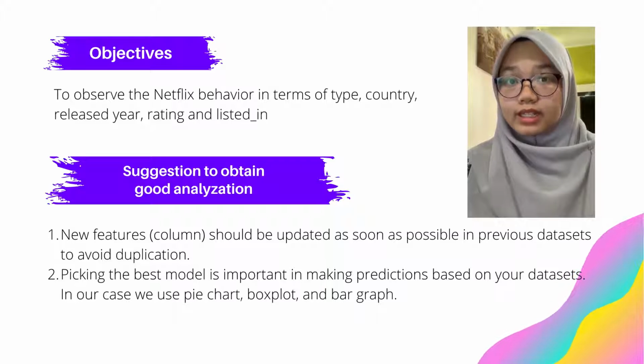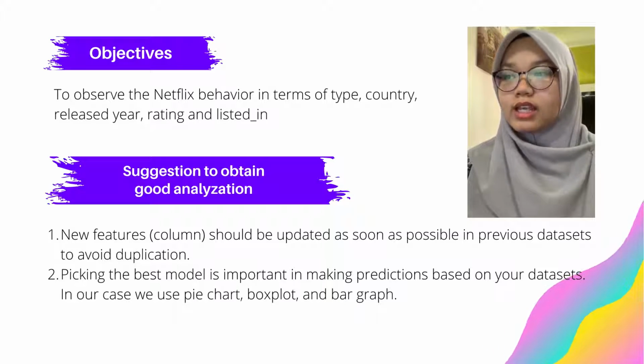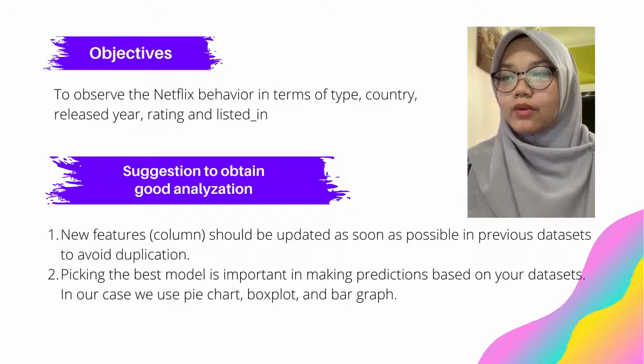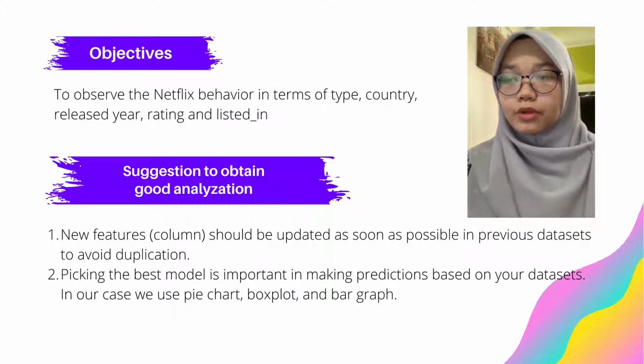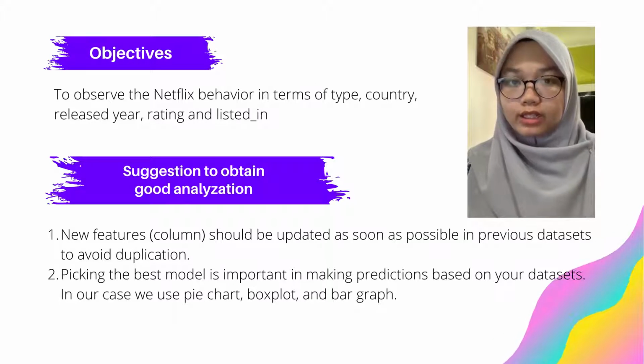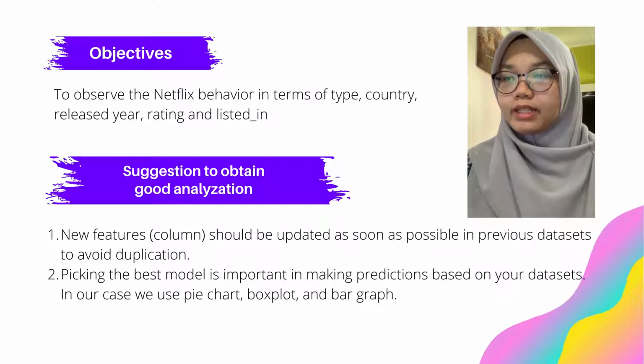Okay, for the suggestion to obtain good analysis, first, new features should be updated as soon as possible in the previous dataset to avoid duplications. And picking the best model is important in making predictions based on your datasets. In our case, we use pie chart, box plot, and bar graph. Once we found the model that works best with our data, we can play with the parameters the model takes in and see whether we can get even better analysis.